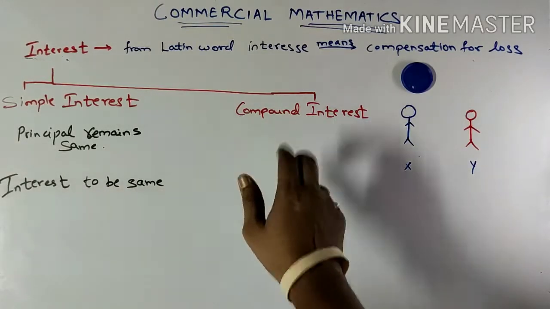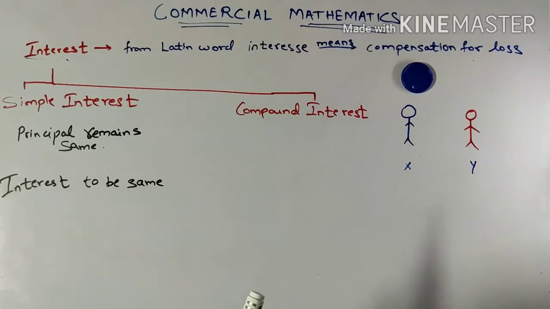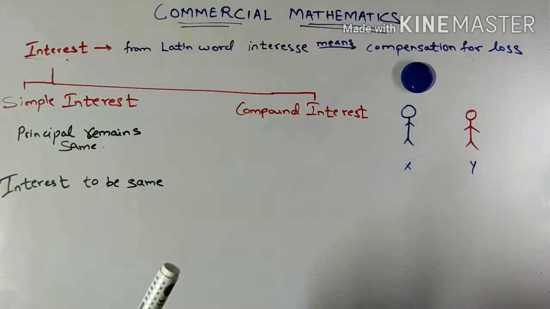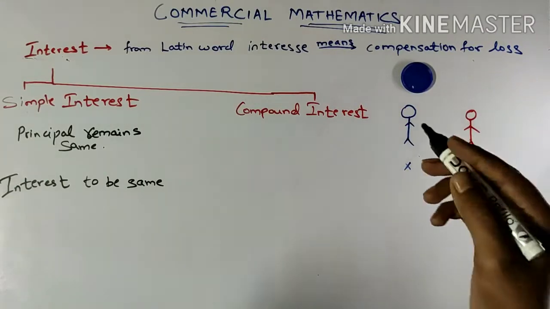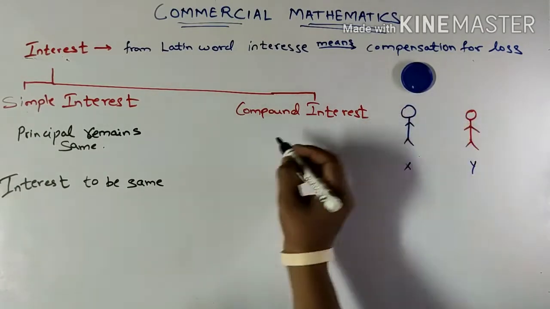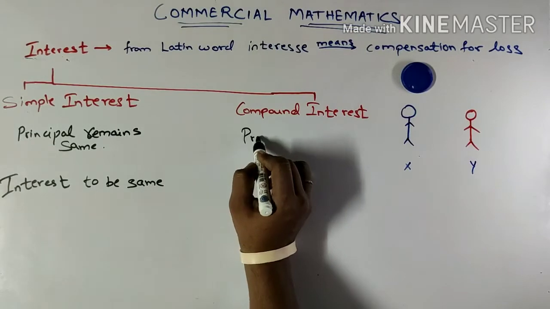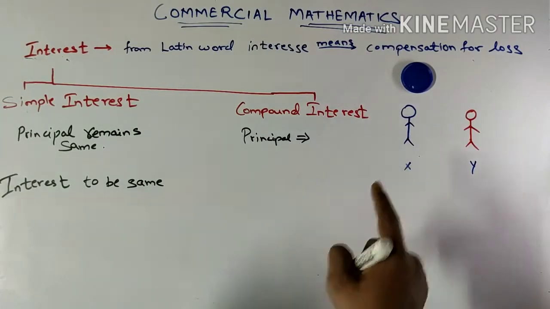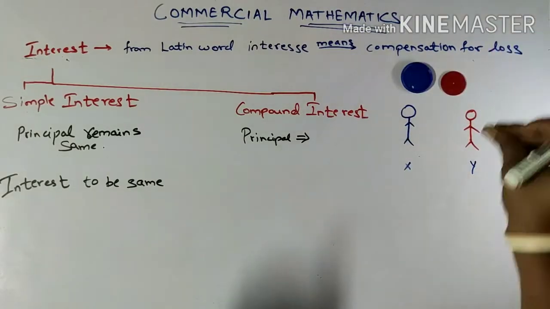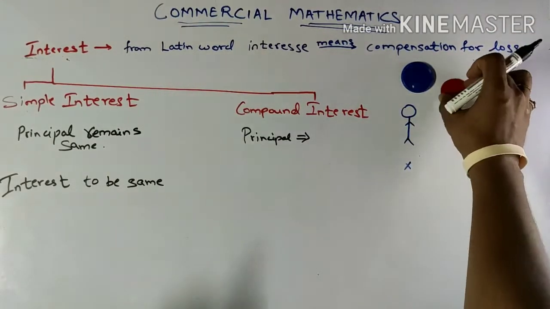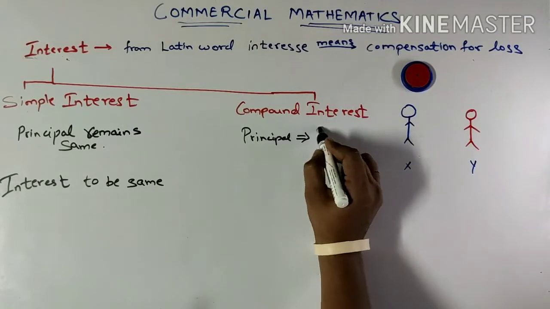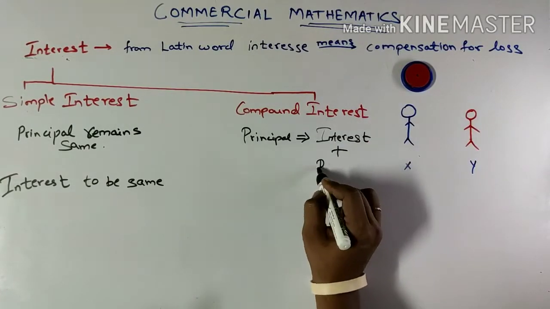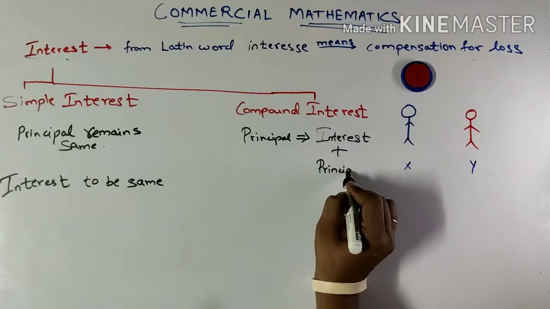Whereas in compound interest, suppose the principal amount is this again, for the second year, the next principal amount is nothing but the interest earned on it plus the previous principal.